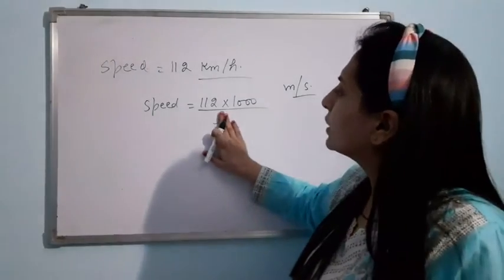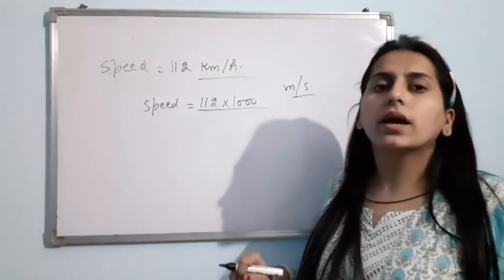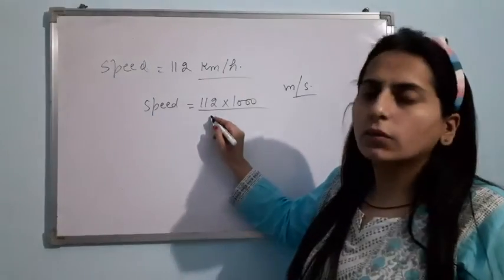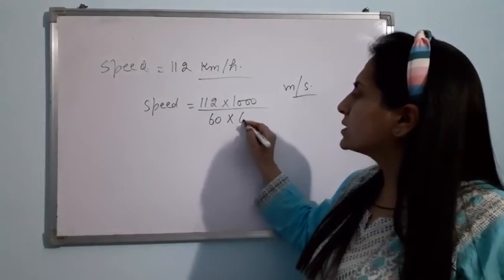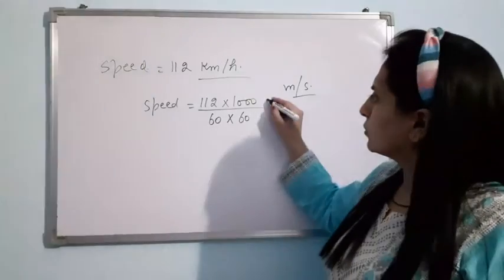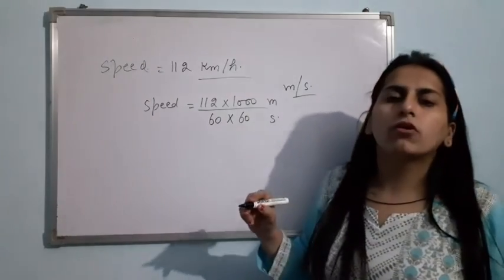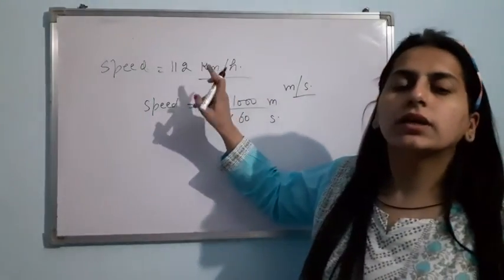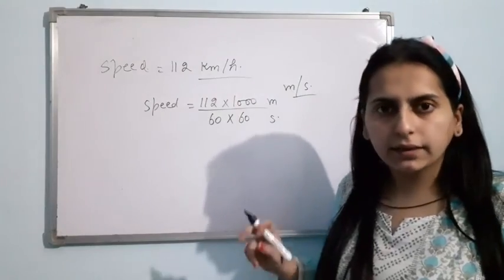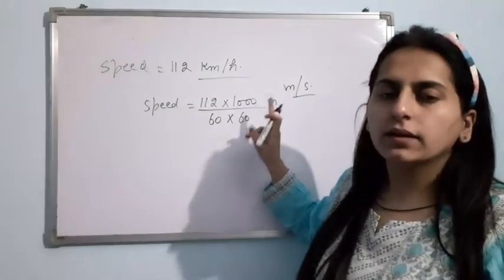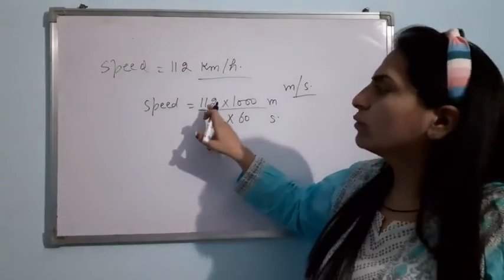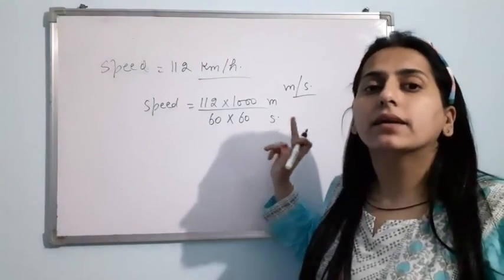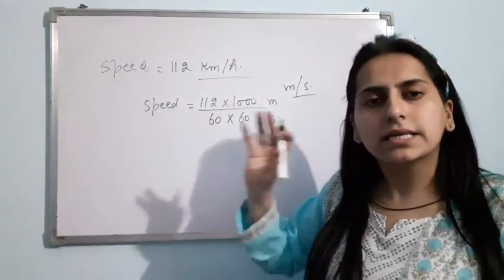How can we convert hour into second? 1 hour equals how many seconds? 3600. Or 1 hour equals 60 minutes, and 60 minutes equals 60 seconds each. So this is meter per second. If you want to convert kilometer per hour into meter per second, you have to multiply the value by 1000 and divide it by 3600, that is 60 multiplied by 60.